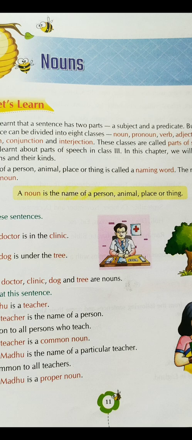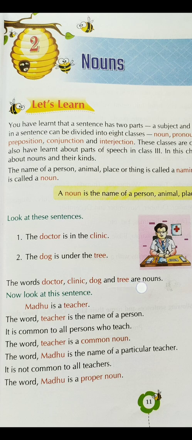So what I want you to do today is kindly memorize this definition of noun. If I ever ask you what is a noun, then you have to remember that a noun is the name of a person, animal, place, or thing. So now let's look at these sentences that are provided.